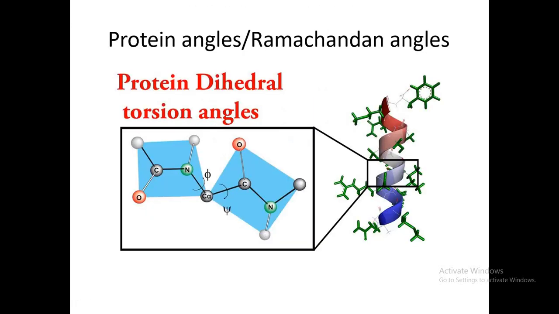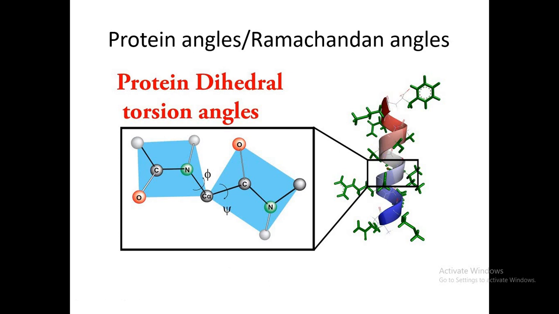And one more thing that we wish to discuss here is that the polypeptide chain, or the protein, has angles, and we call these angles Ramachandran angles. They are named after the scientist who first identified them. And what are these Ramachandran angles?